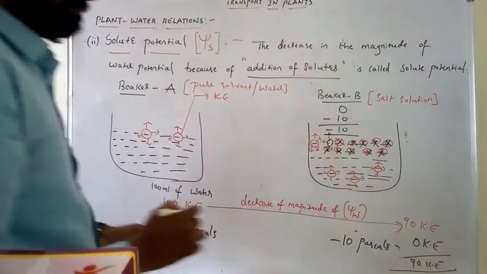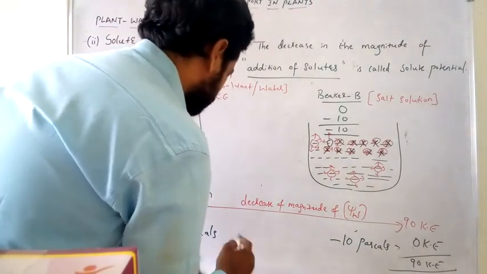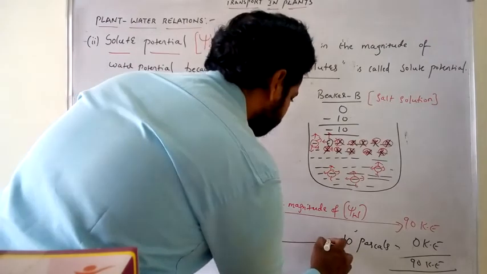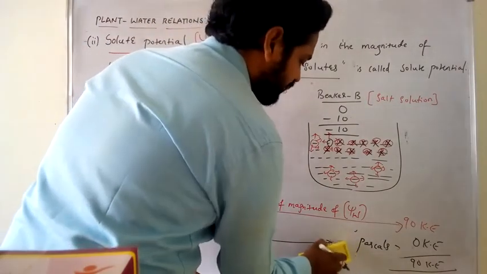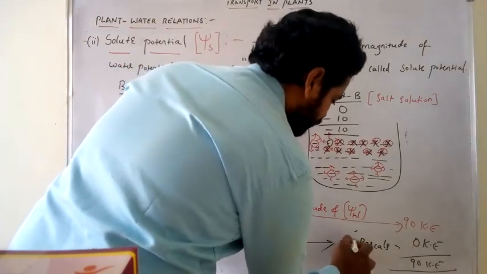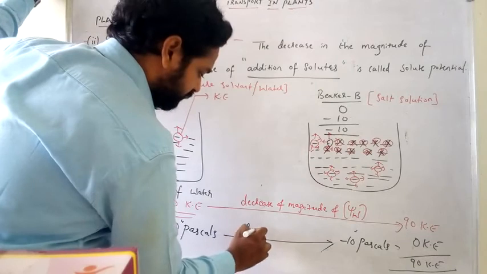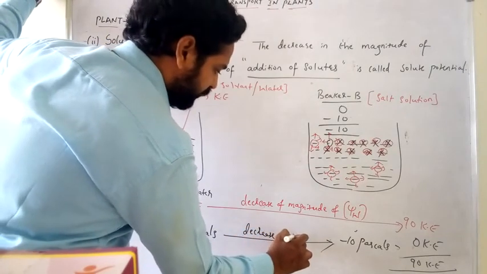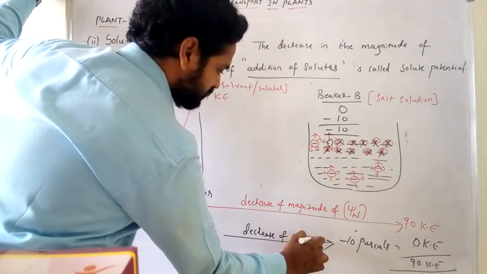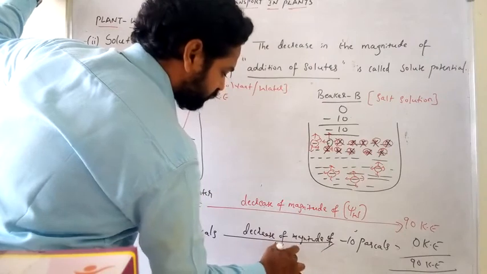Now this decrease from 0 to minus 10 is the solute potential. This decrease of magnitude of water potential psi W from 0 to minus 10 is the solute potential.